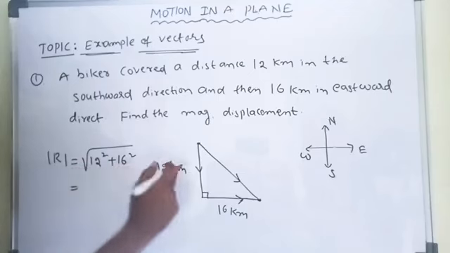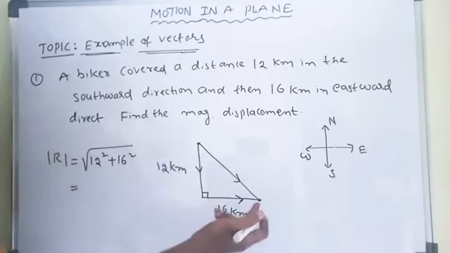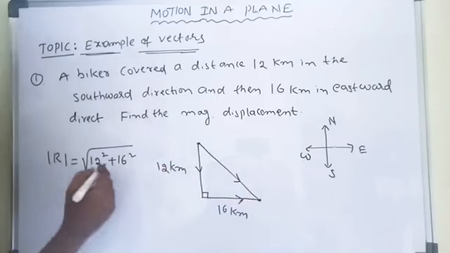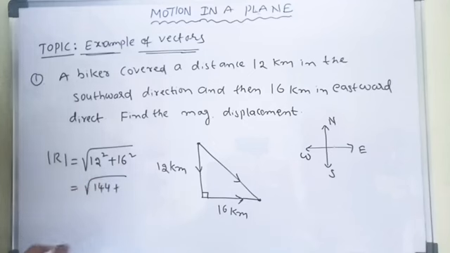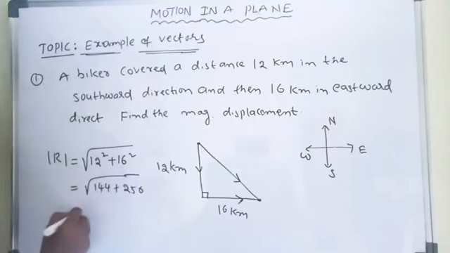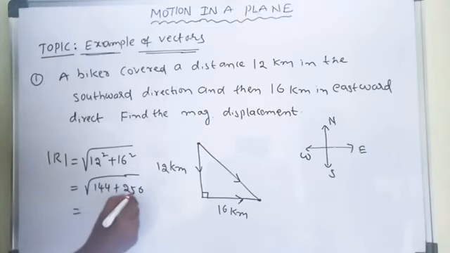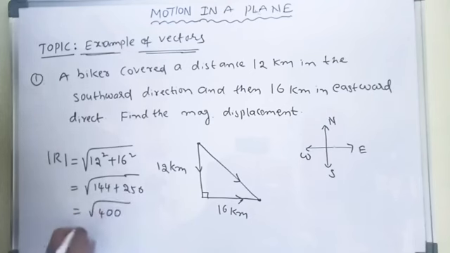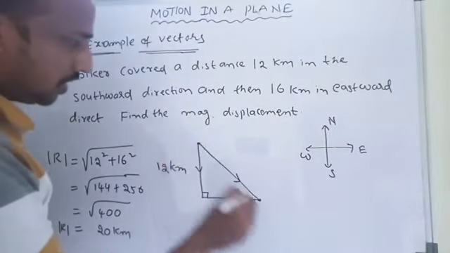So 144 plus 256 is 400, root 400 is 20. So 20 kilometers is the displacement, and the displacement direction is southeast.